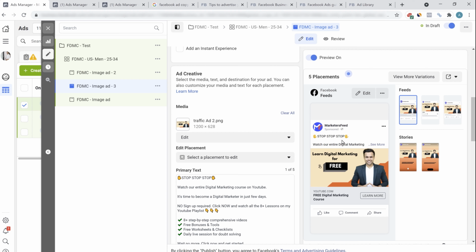You should know what kind of text will have the maximum impact, what kind of creative will have the maximum impact. Similarly, you should add multiple video ads as well, not just image ad. You can try carousel ads, you can try different headlines. So multiple variations will help you get the best data. But you also have to understand, if you have a lot of different variations of the ad, and if your budget is only $10 to $20, then each of the ad won't get enough impressions to get the right judgment. So if you have a small budget, don't try to test multiple things. Rather try 2 to 3 or maybe 4 different things and see which one is performing the best. And then in the next iteration, try different things.